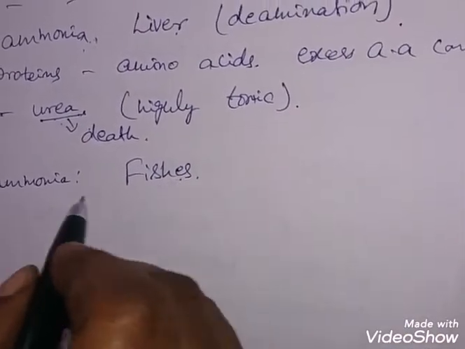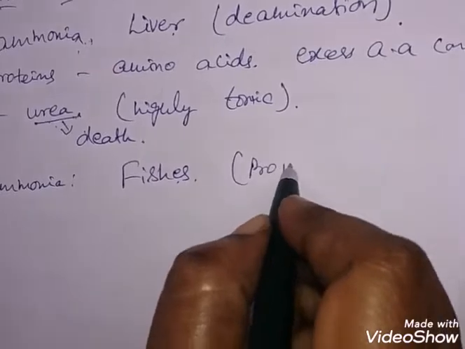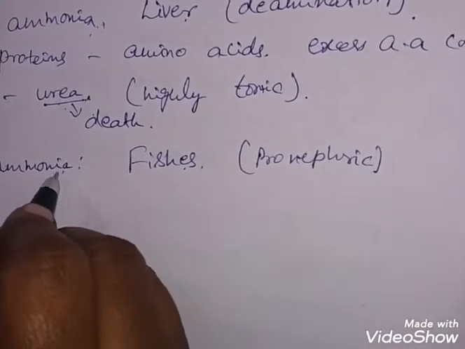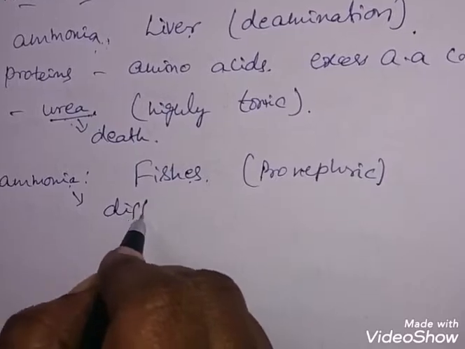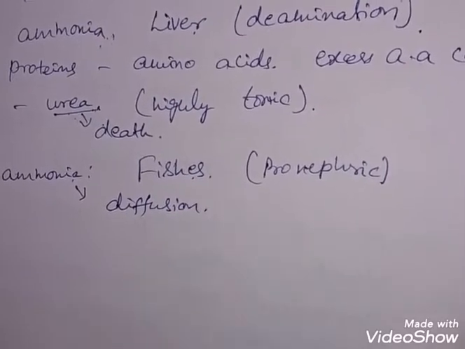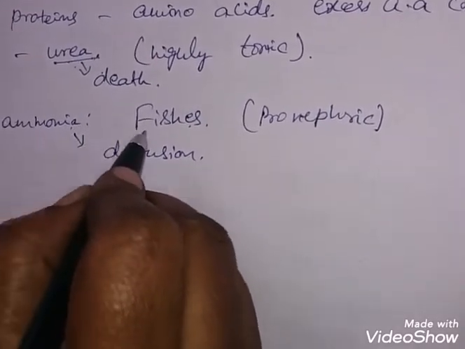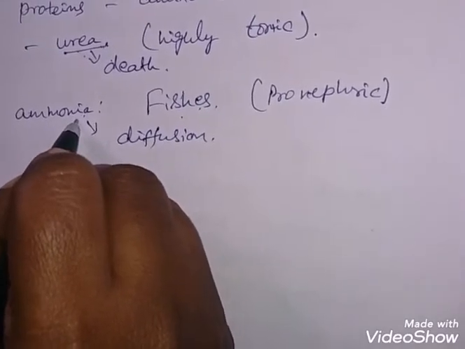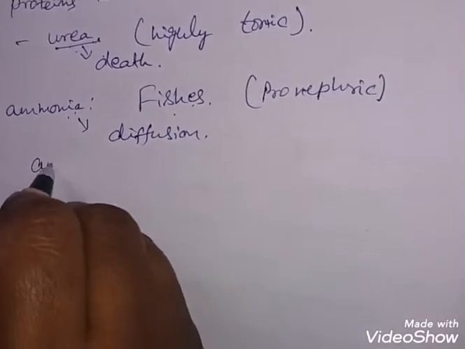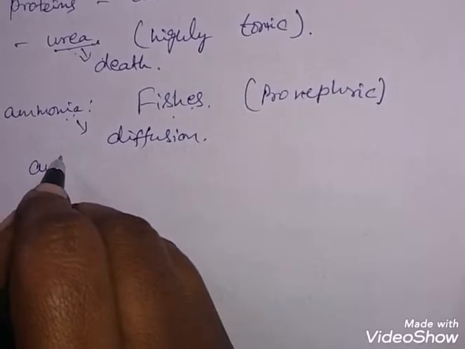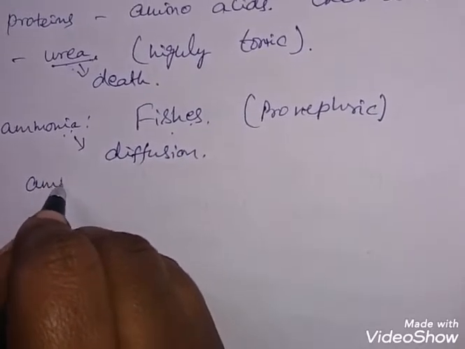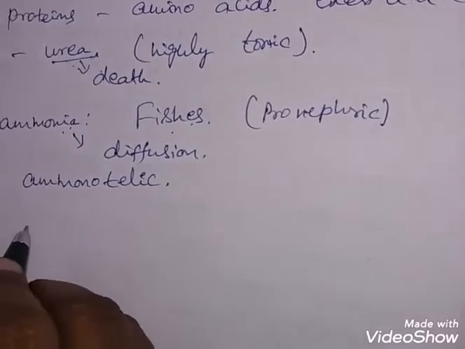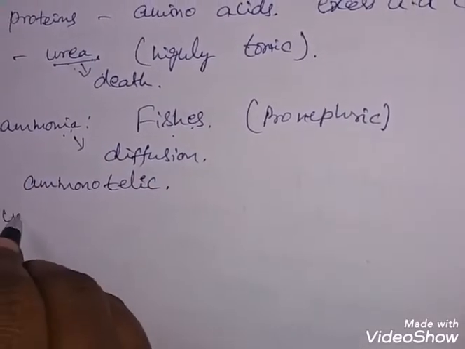In fishes, the kidneys are pronephric kidneys, which constantly remove this ammonia by diffusion. So in fishes, the major nitrogenous metabolic waste is ammonia. Organisms which excrete ammonia are known as ammonotelic.